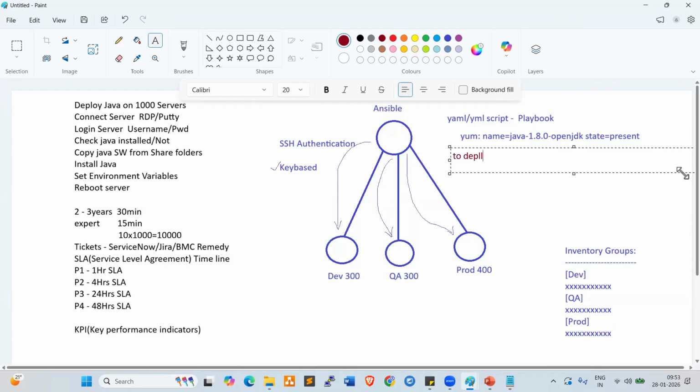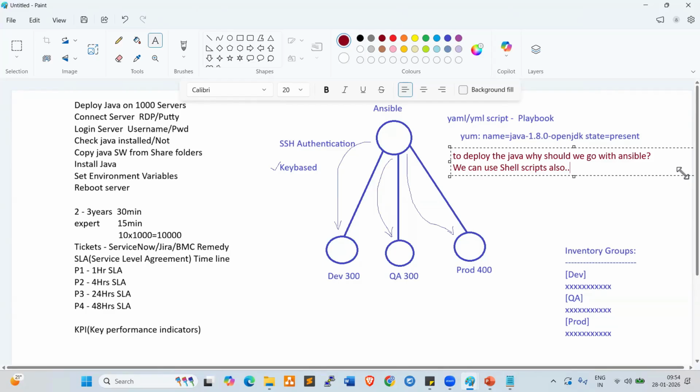We can use shell scripts also. What is the importance of Ansible? The interviewer asks this question. So what is the answer here? To deploy Java, why should we go with Ansible? We can use shell scripting also.